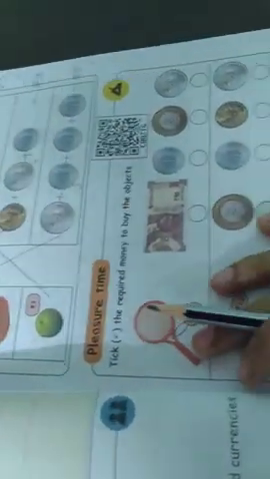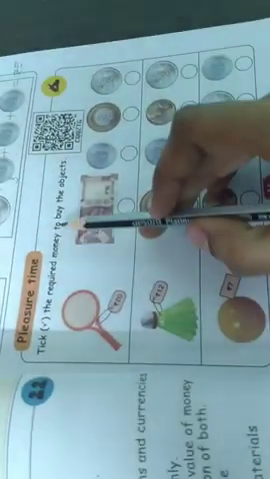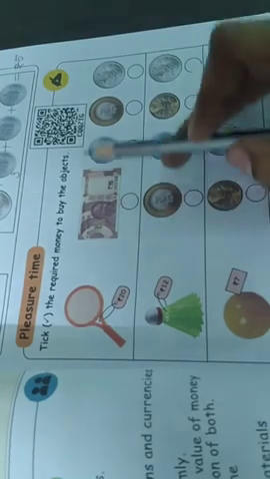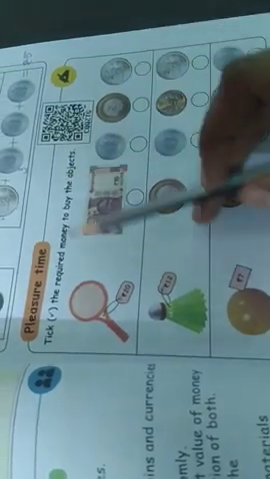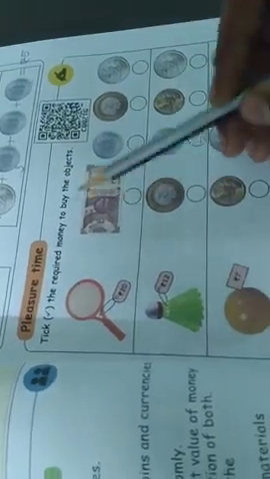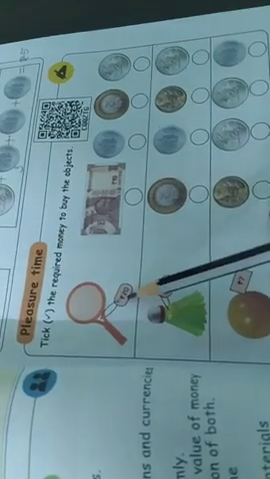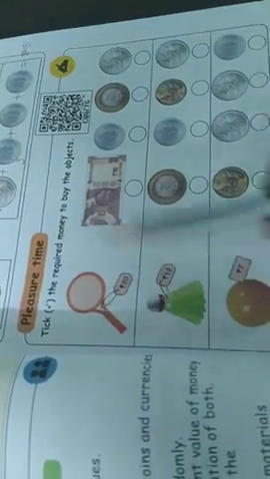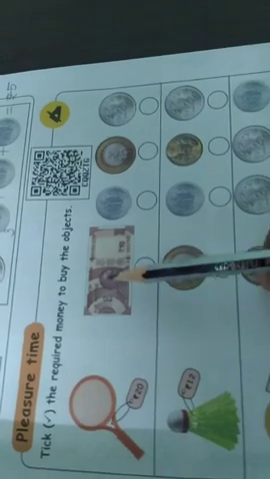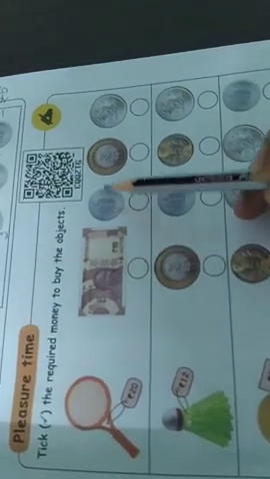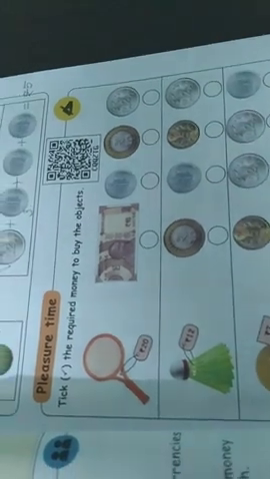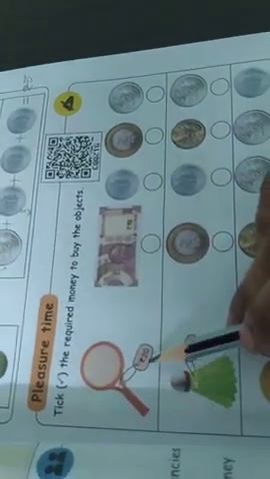Now practice time. Same like that. Tick the required money to buy the object. Here they are giving a lot of money, but we want to tick the required money only. Okay? Here 20 rupees. This bag is 20 rupees ma. Okay, first 10 rupees, 1 rupee, 10 rupee, 2 rupee. Which money do we require ma? We need only 20 rupees, isn't it?